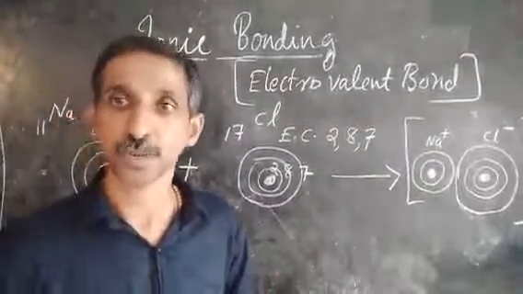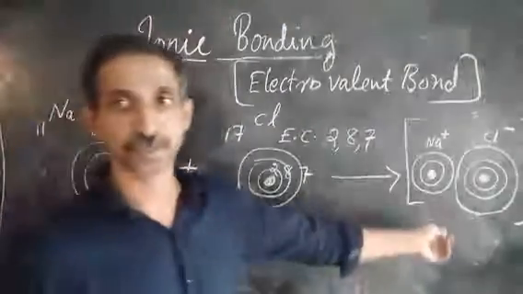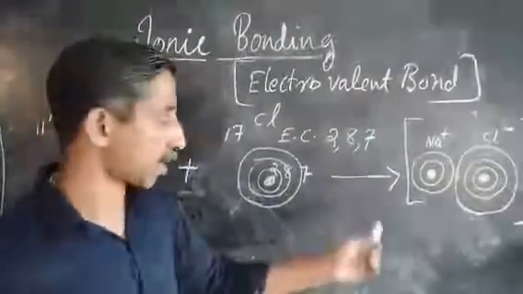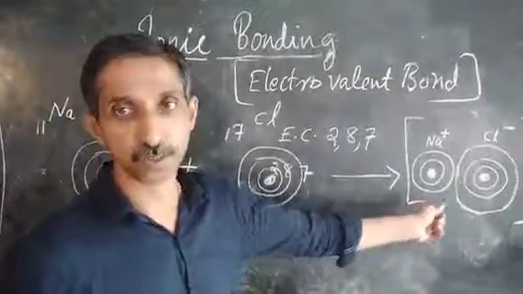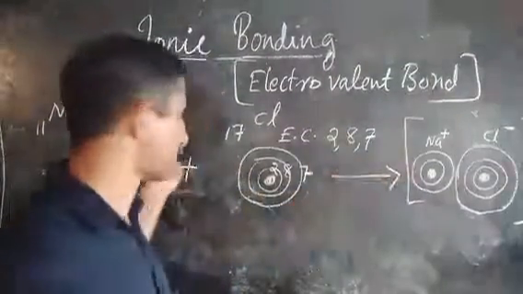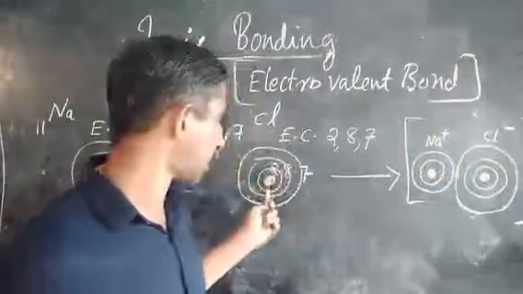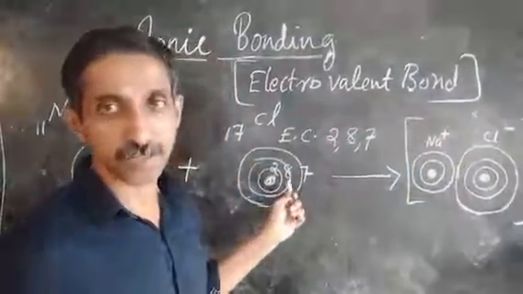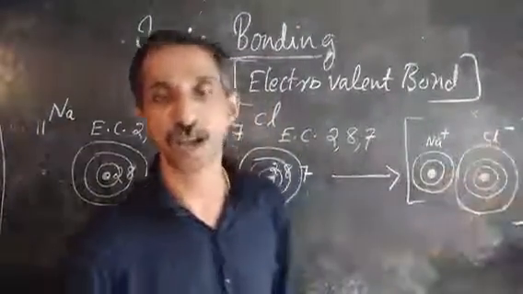But what happens to them? They are no more called atoms. Instead they are called ions. After losing an electron, the sodium atom becomes the Na+ ion. After gaining one electron, the chlorine atom becomes Cl-, the chloride ion.